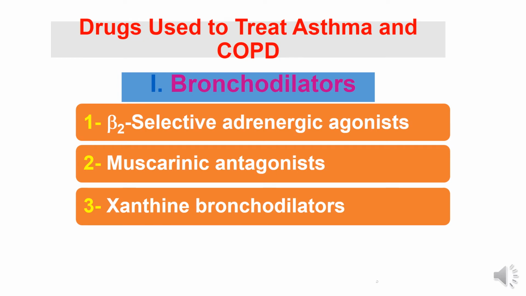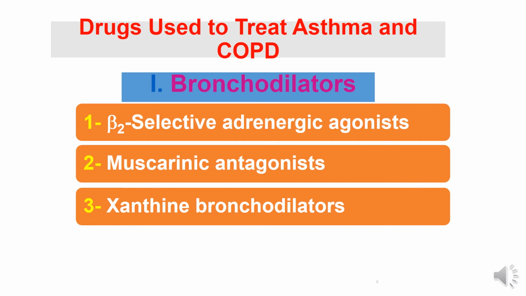Bronchodilators are further classified into three main types of drugs. The first is beta-2 selective adrenergic agonists that cause stimulation of beta-2 receptors leading to bronchodilation. The second type is the muscarinic antagonists.